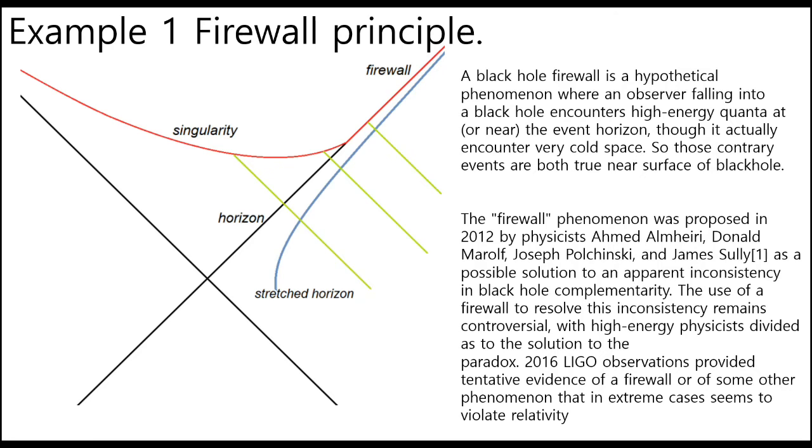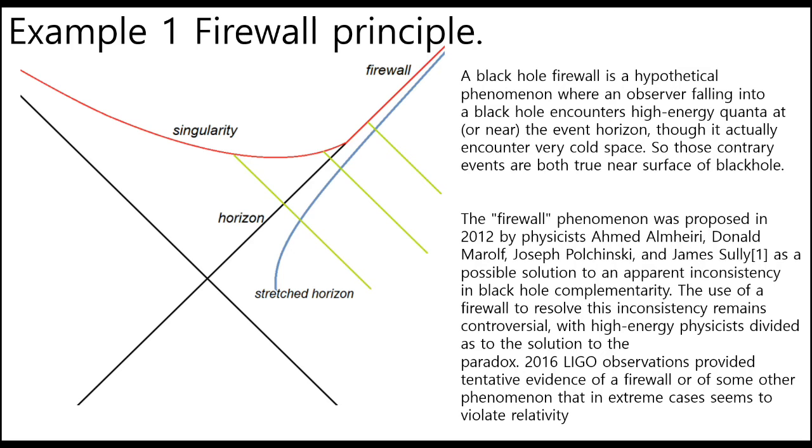Firewall paradox. A black hole firewall is a hypothetical phenomenon where an observer falling into a black hole encounters high-energy quanta at the event horizon, though they would actually encounter very cold space. The firewall phenomenon was proposed in 2012 by physicists Almheiri, Marolf, Polchinski and Sully as a possible solution to an apparent inconsistency in black hole complementarity.